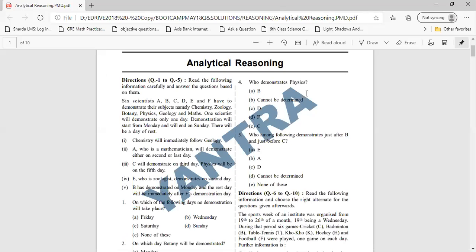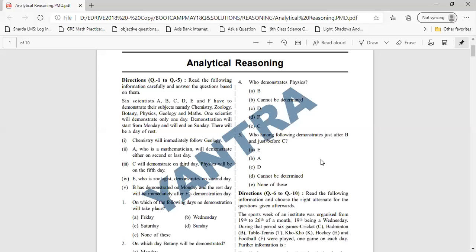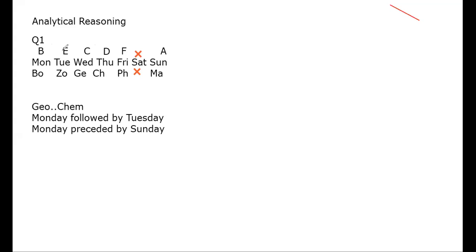Who demonstrates physics? If you look into the question, you will get the answer. F is teaching physics. Okay. Who among the following demonstrates just after B and just before C? Before C and after B, E. So your answer will be E.